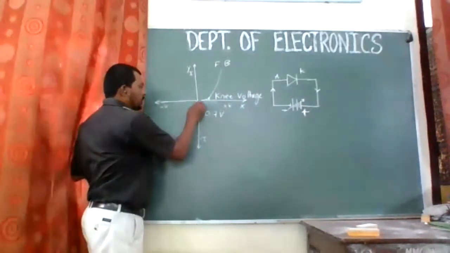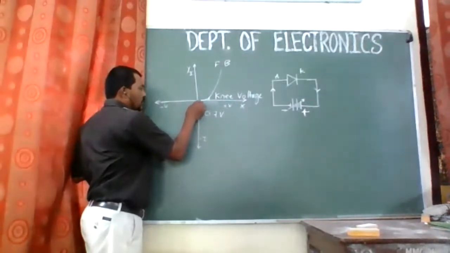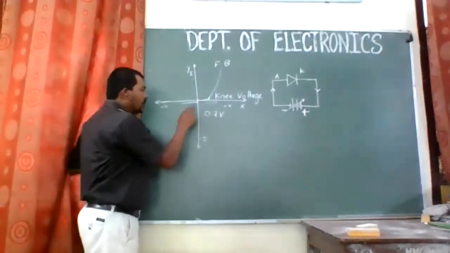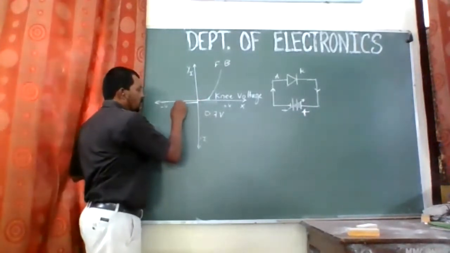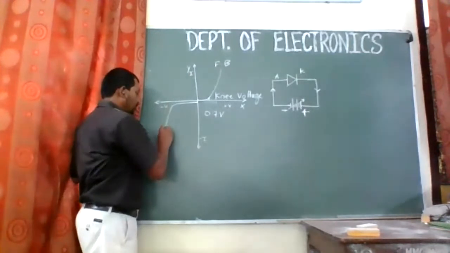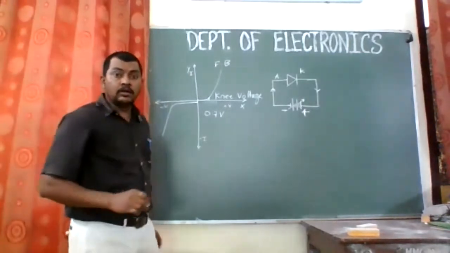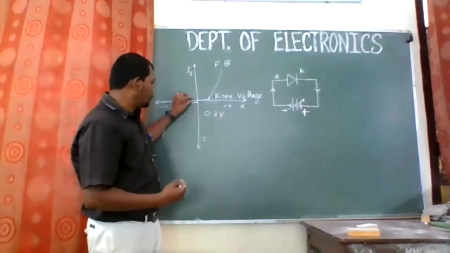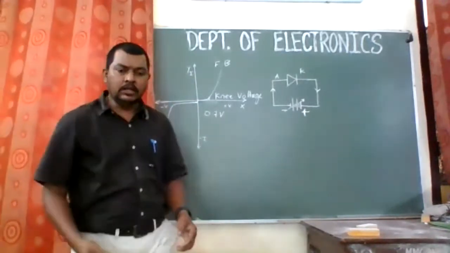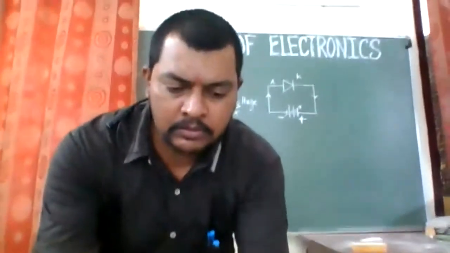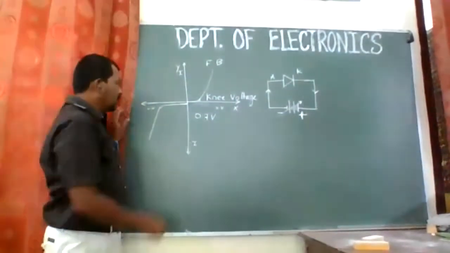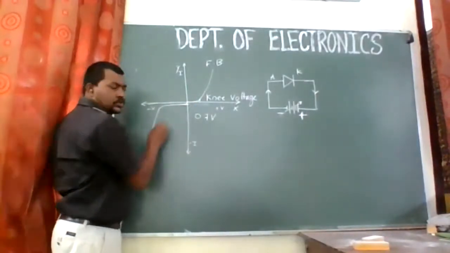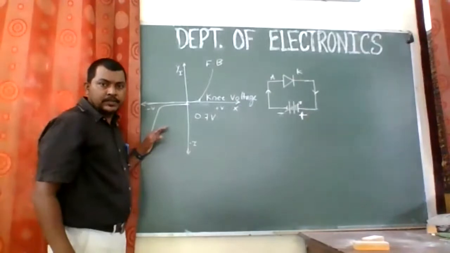And for the reverse bias characteristics, as I told you, in the reverse condition there is some leakage current. This is that small leakage current flowing through that. I guess it is not visible, so I have drawn this line at a certain zero level so that it will show you the current, right? So now you are able to view this. This is that small leakage current which flows in the reverse bias condition, right?